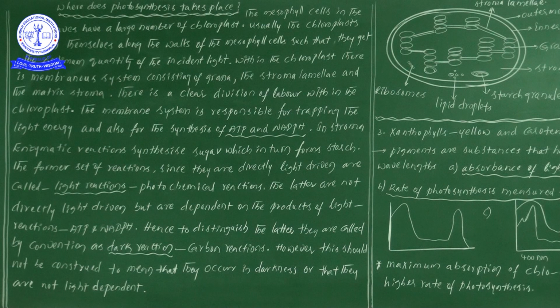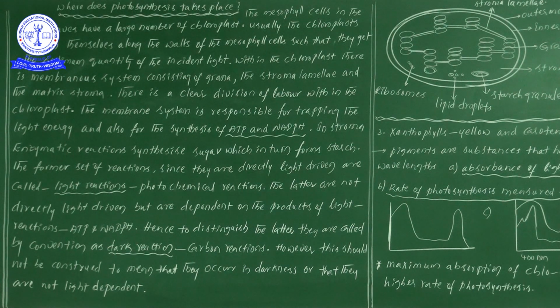This you don't forget. Now, will incident light be there? Incident light is just the light which is coming from the sunlight, you can take it like that. So now it will fall on the leaf surface, and when the light is absorbed by the leaf, it starts to synthesize ATP as well as NADPH in the light reactions. So light energy is going to be converted in the form of ATP as well as NADPH.